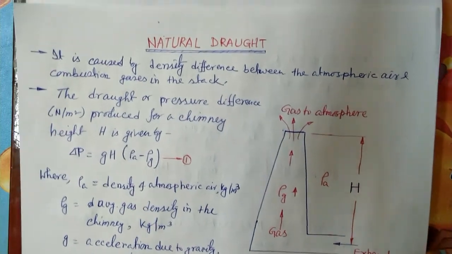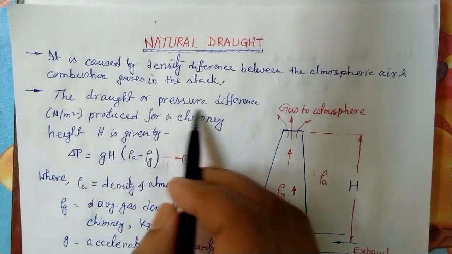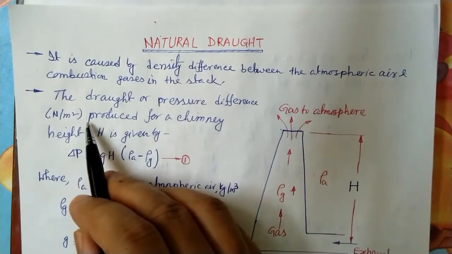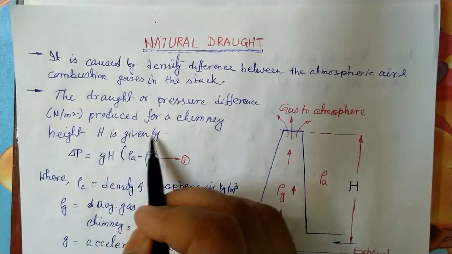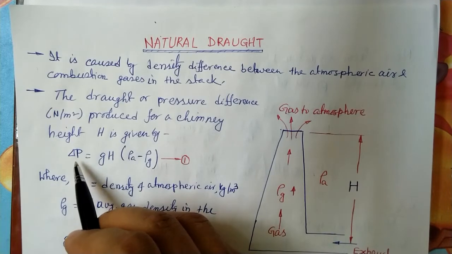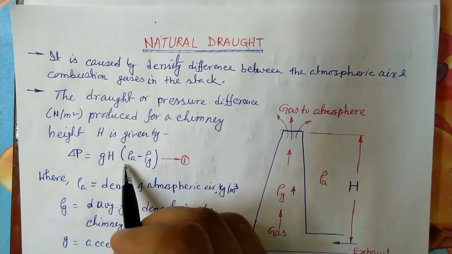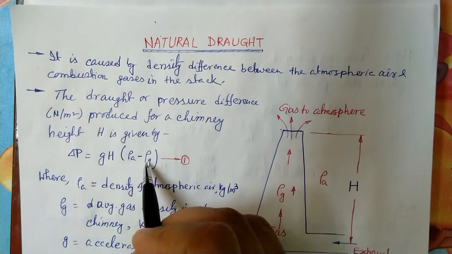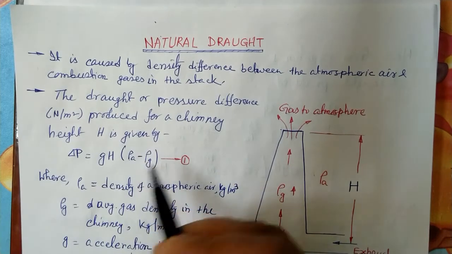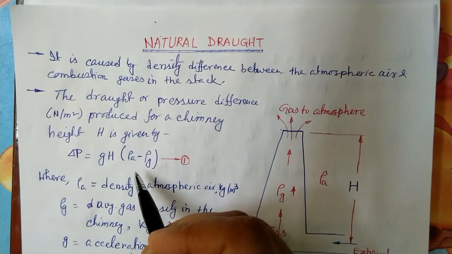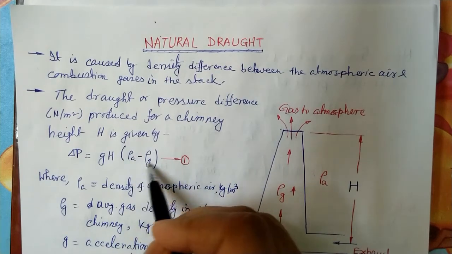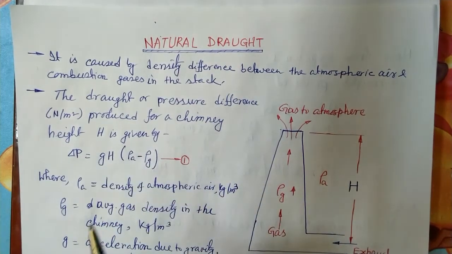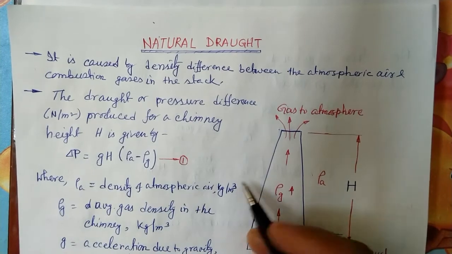So the draught or pressure difference in Newton per meter square produced for a chimney height H is given by delta P equal to g H into (rho a minus rho g). We know that pressure difference is determined by rho g H. So this is our draught produced.